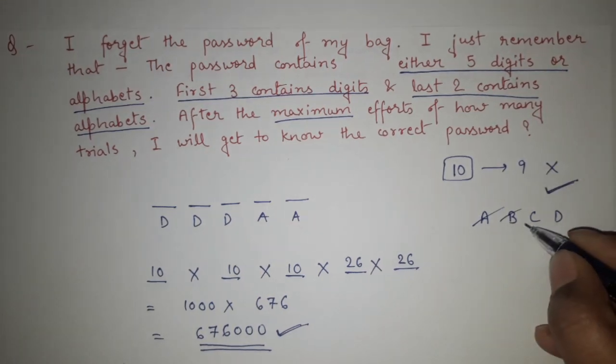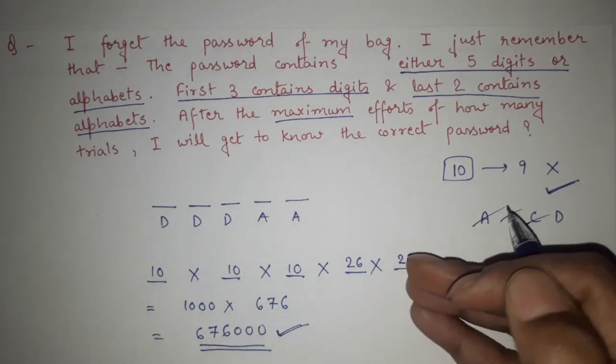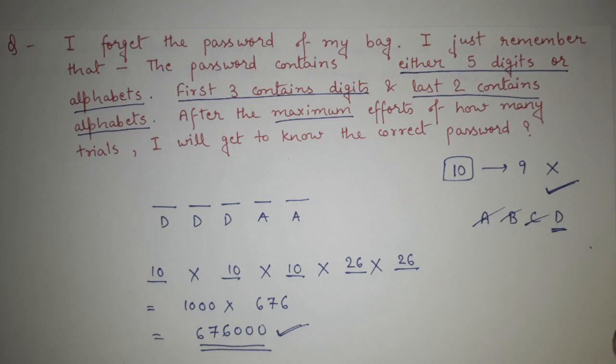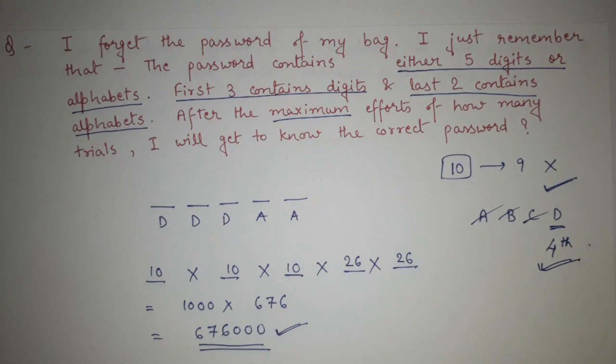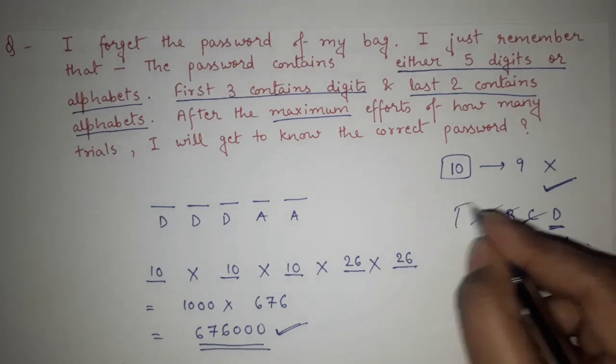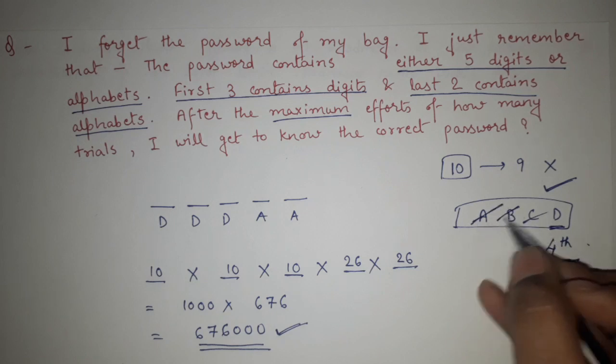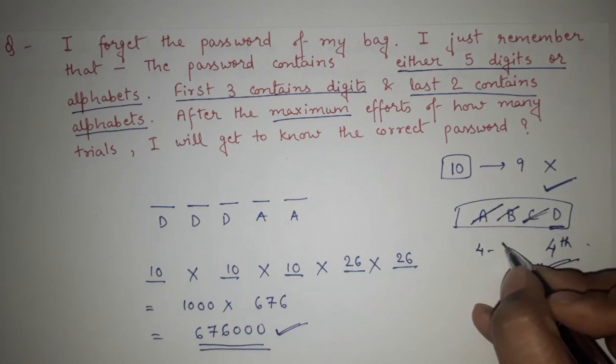So now you will choose C. It will show that it is also incorrect. Now the only option left is D. That means at the 4th time, definitely you will come up with the right answer. So total possibilities were 4, but the number of times you are doing it wrong is 3. So 4 minus 1 is 3.